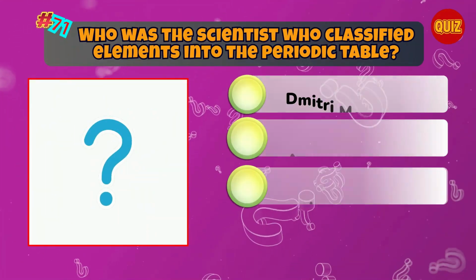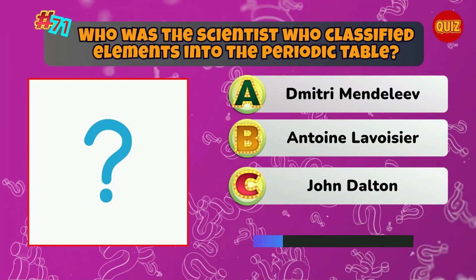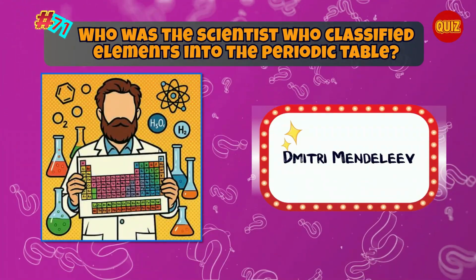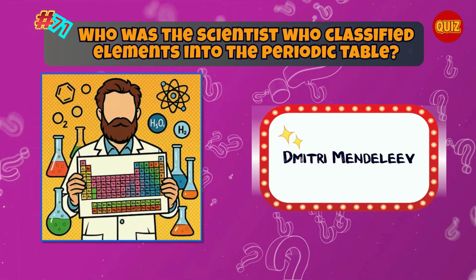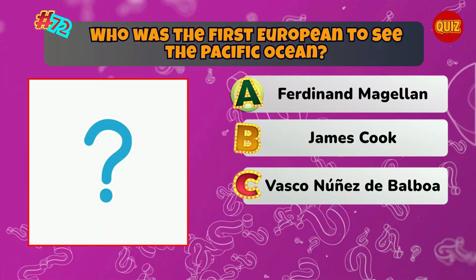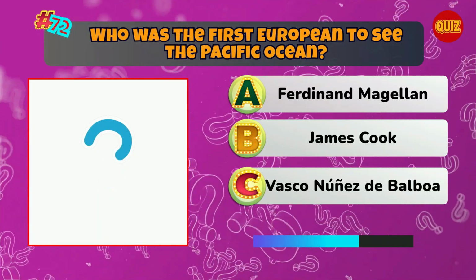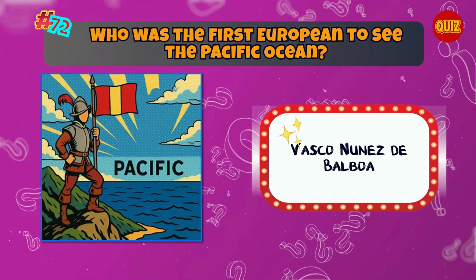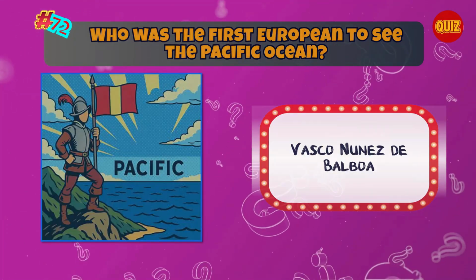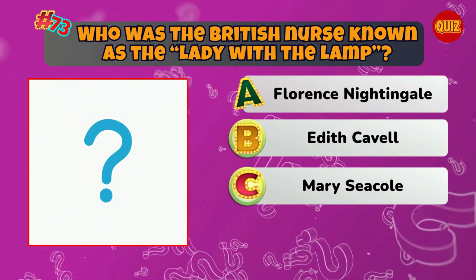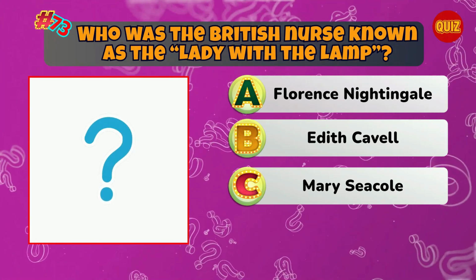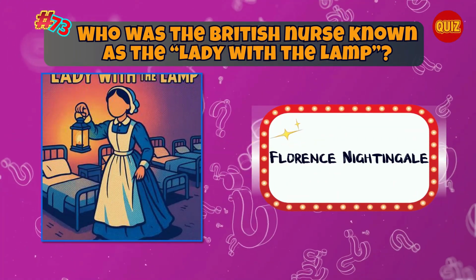Who was the scientist who classified elements into the periodic table? Correct. Dmitry Mendeleev. Who was the first European to see the Pacific Ocean? Correct. Vasco Núñez de Balboa. Who was the British nurse known as the Lady with the Lamp? Correct. Florence Nightingale.